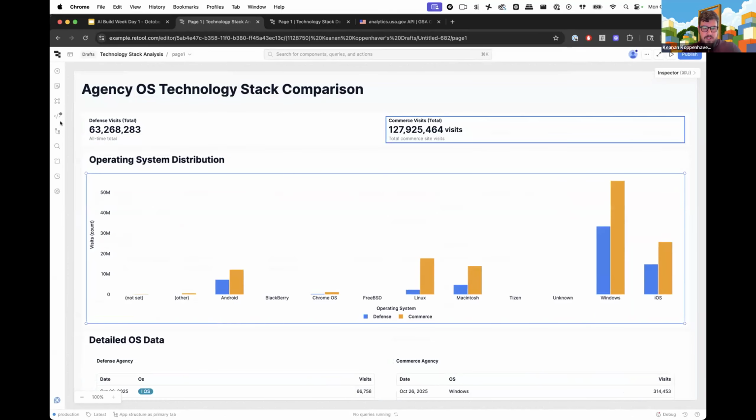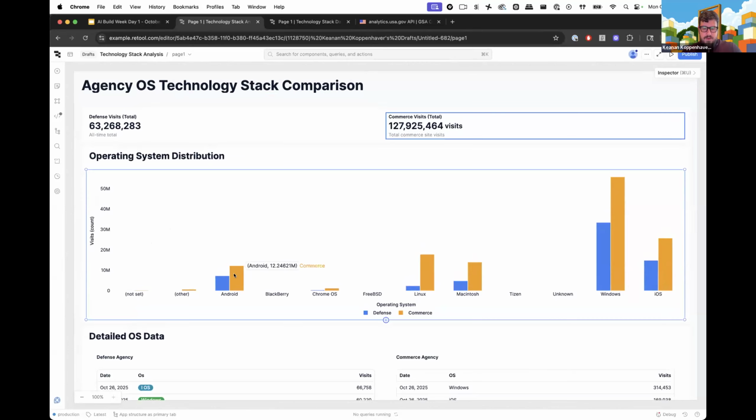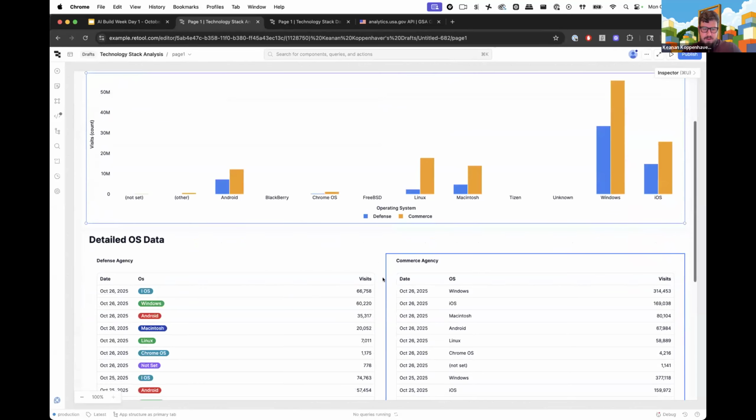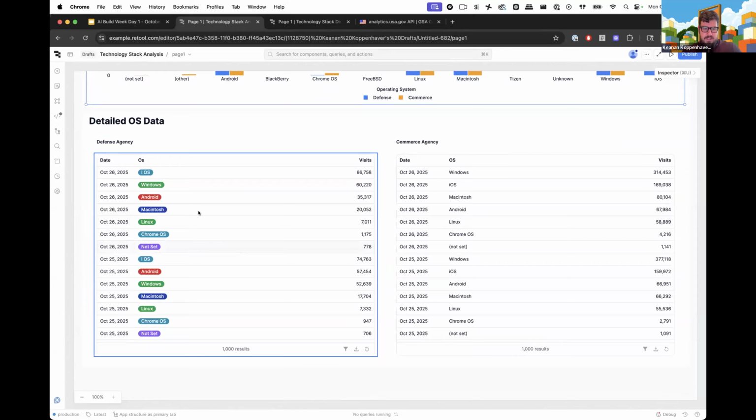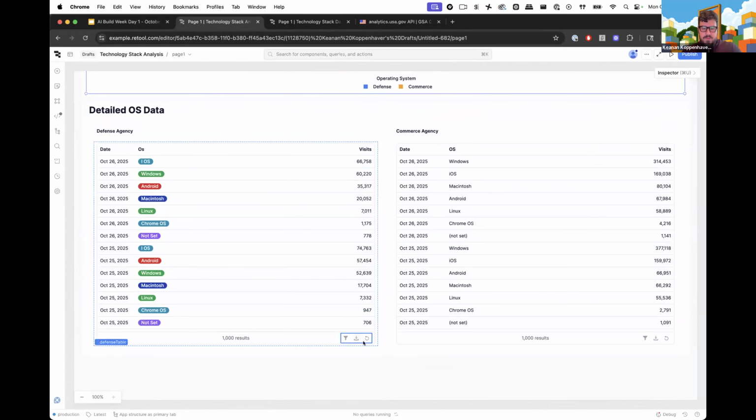We've got a bar chart that shows the different comparisons. It looks like far more people access the Commerce Department's website on Android versus Defense, whereas you can see how all these different ones break down here. And if we wanted to look at the data for each of these tables, we could just go down here and say, okay, cool, here's our Windows data for October 26th. That was yesterday. Here's our Windows data for the 25th. That was the day before, et cetera. So we can get pretty specific here.